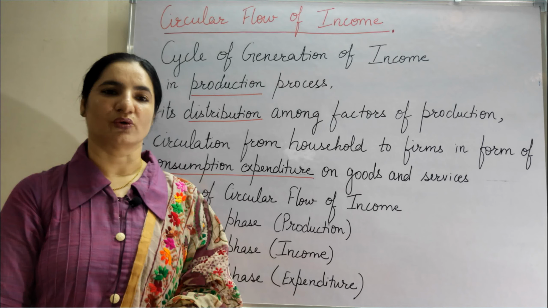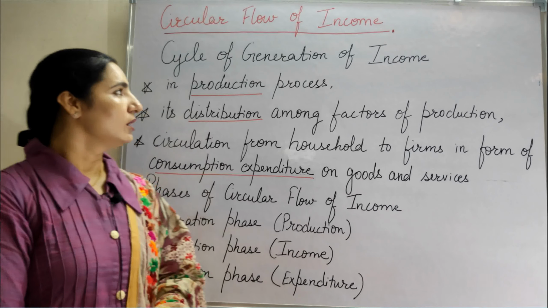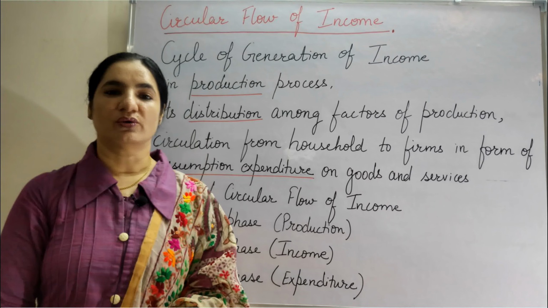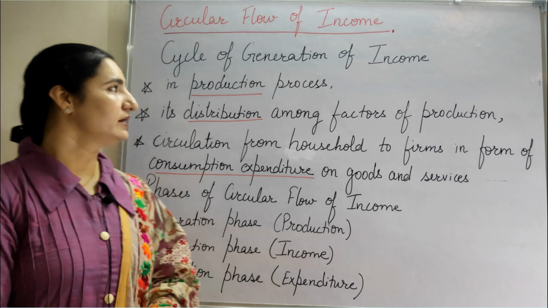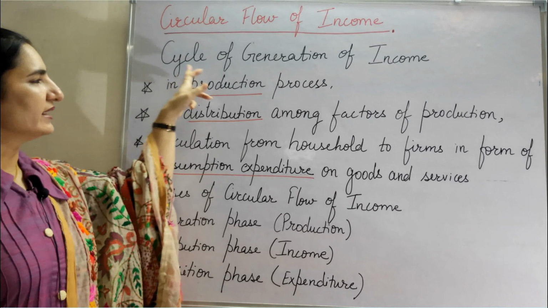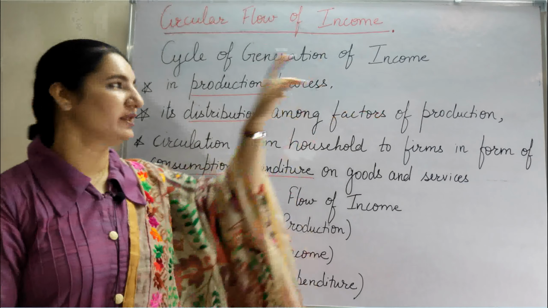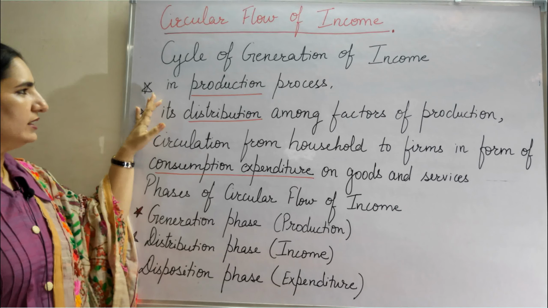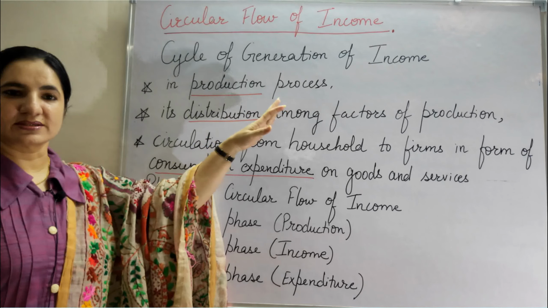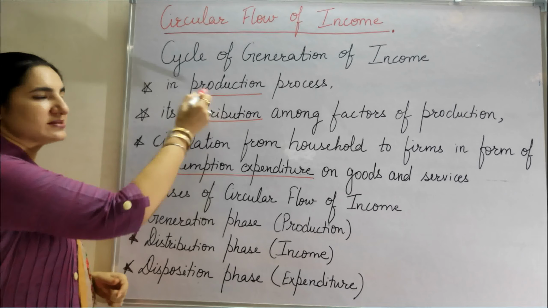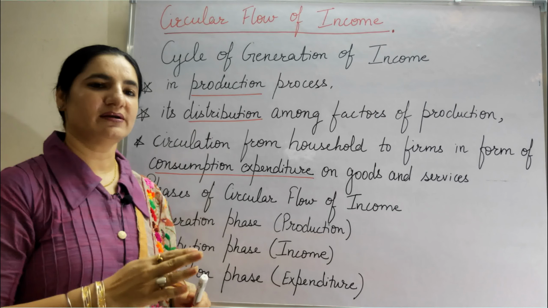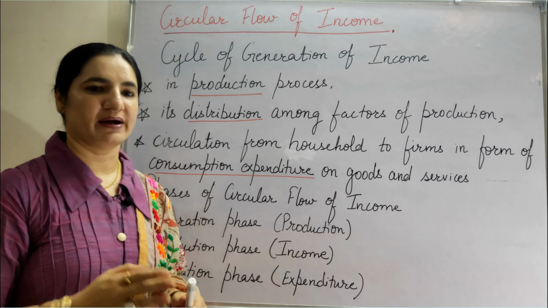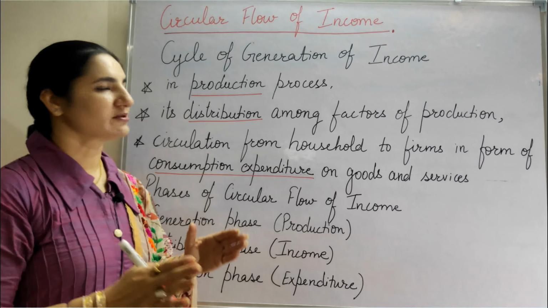required in the economy. So first of all, let us have a look at the definition of circular flow of income. It includes the cycle of generation of income in the production process. Production here means there are four factors of production: land, labor, capital and enterprise.